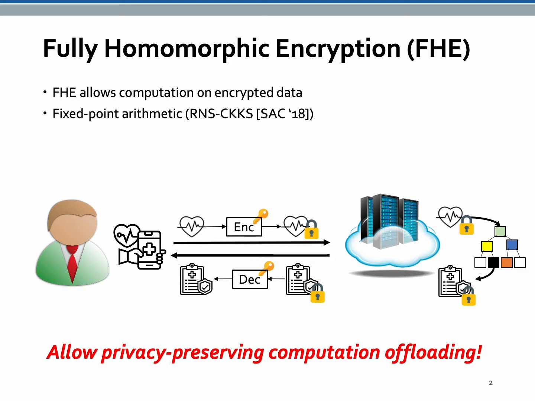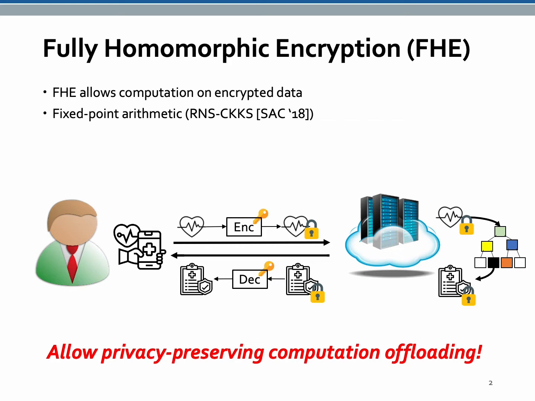But the application that uses sensitive data cannot offload computation because of privacy issue. For example, healthcare application uses sensitive data like personal medical data. Fully homomorphic encryption enables the privacy-preserving computation offloading. Fully homomorphic encryption allows computations on a ciphertext without decrypting it, hence sensitive data can be used without concerning the